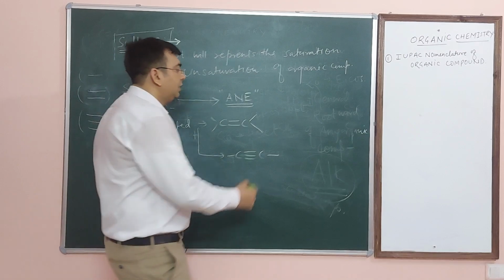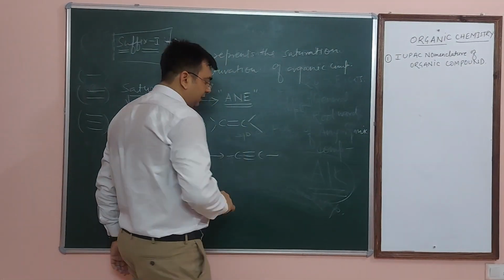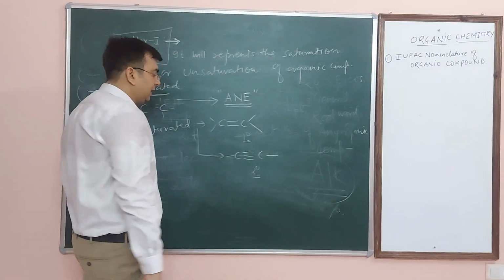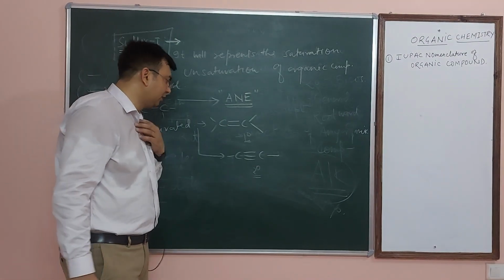Now the double bond is 1 degree unsaturation. The triple bond is known as 2 degree unsaturation. What is 1 degree unsaturation? What is 2 degree unsaturation? That I will also explain to you. Clear?